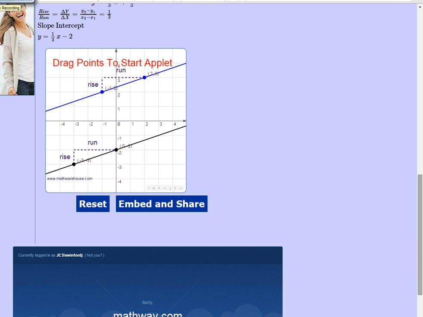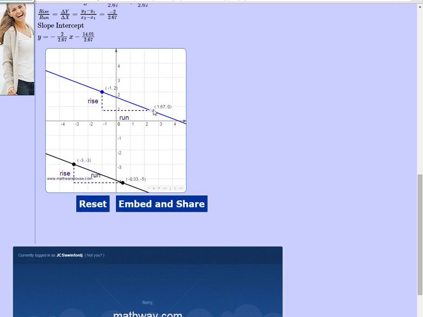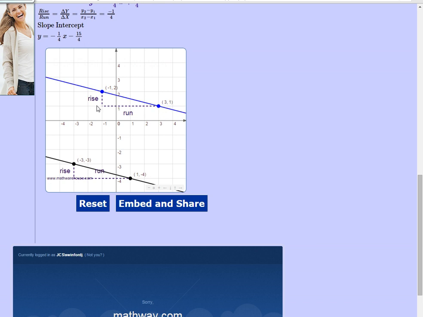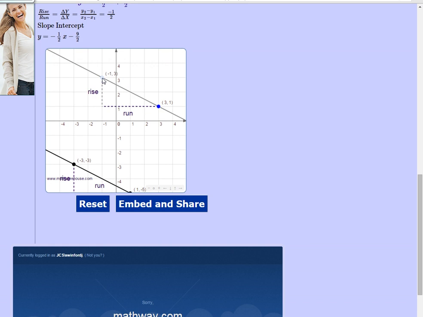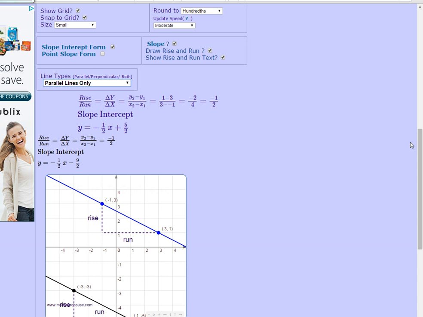Well, two lines are parallel if they have the same slant. Look at these two lines here. In order for those two lines to be parallel, notice that the rise and the run have to be the same. Okay, I can move this around to wherever I want to. But to make a long story short, parallel lines have the same slope. If one line has a slope of -1/2, the other line will have a slope of -1/2 if it's parallel. And while we're at it, let's go ahead and knock out perpendicular.